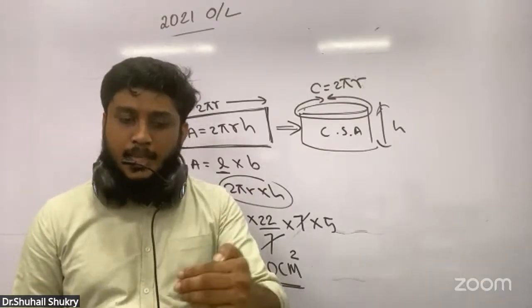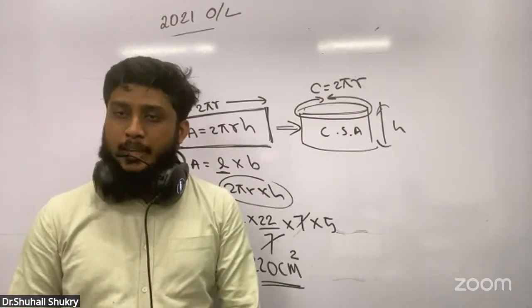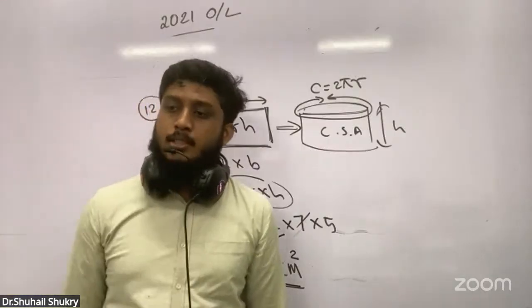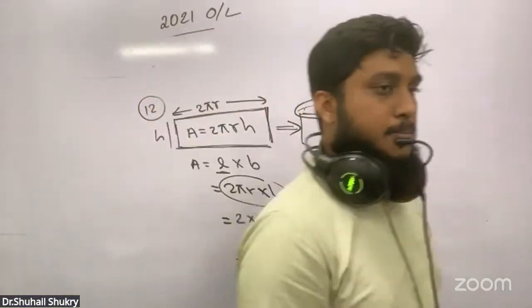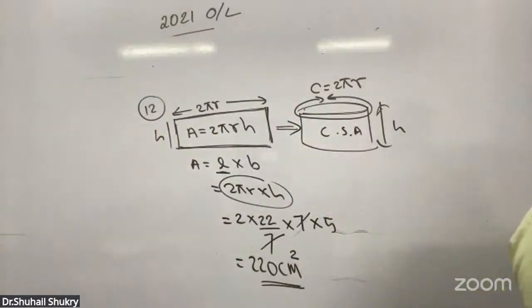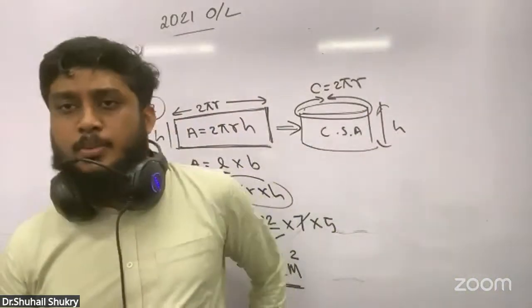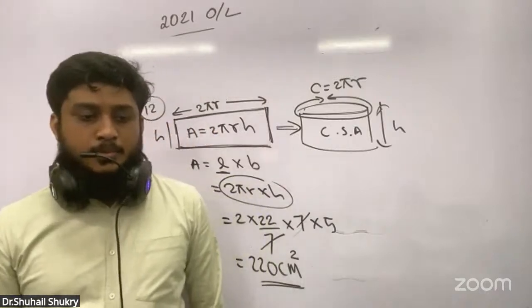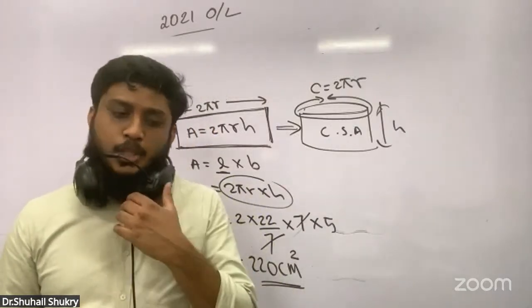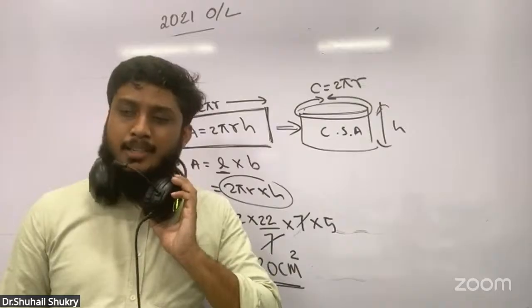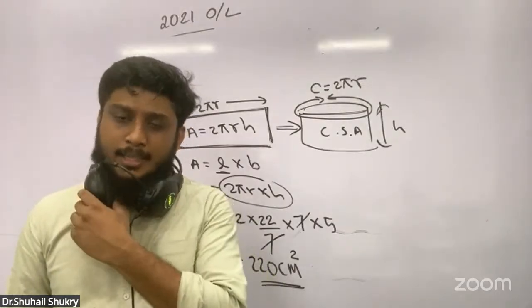Everything we have met up to now, we could answer only from second term knowledge. Number 13, if there is any additional knowledge of third term, I will give you that part also. We can't do the 13th question only from second term knowledge. It needs a little third term knowledge, but I will tell that also.